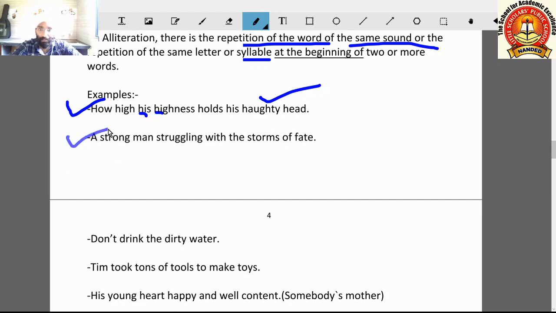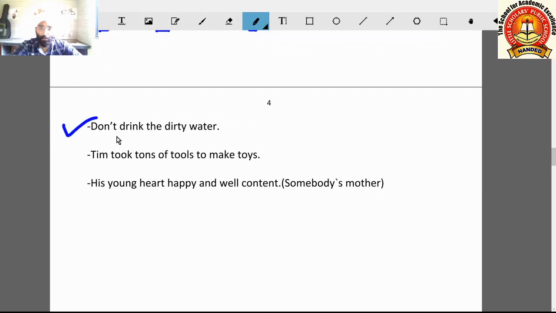Next example: a strong man struggling with the storms of fate. Here the sound of S is repeated. So this is alliteration. Next example: don't drink the dirty water. Here D, D and D sounds are repeated. It produces a different effect in the poem. This is why these figures of speech are used. Next example: Tim took tons of tools to make toys. Tim is a boy. T, T, T, T and T.